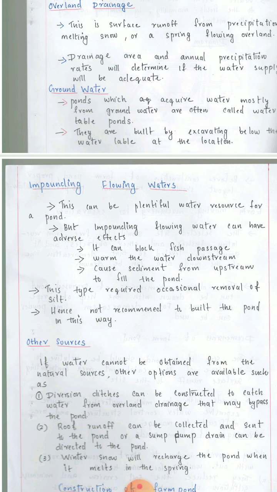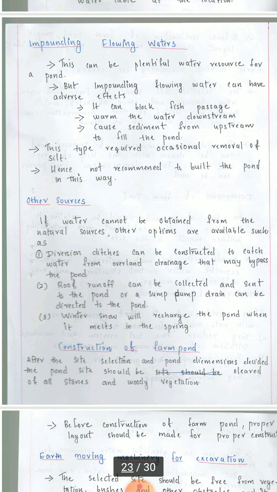Impounding flowing water. So this is the plentiful water resource for a pond where simply the water will be made to come and store in a particular place, but it can block the fish passages. There are disadvantages which can cause the sedimentation from the water flowing from the upstream, and also the downstream water will be easily warmed up.